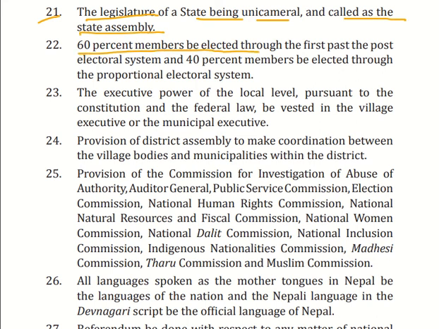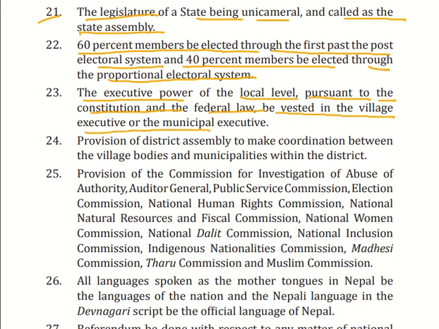60% of the members are elected through the first-past-the-post electoral system, and 40% of members are elected through the proportional electoral system. The executive power of the local levels, pursuant to the constitution and federal law, is vested in the village executive or the municipal executive. 24. The provision of the District Assembly to coordinate between the village bodies and municipalities within the district.